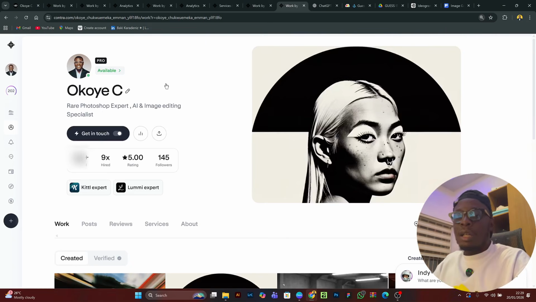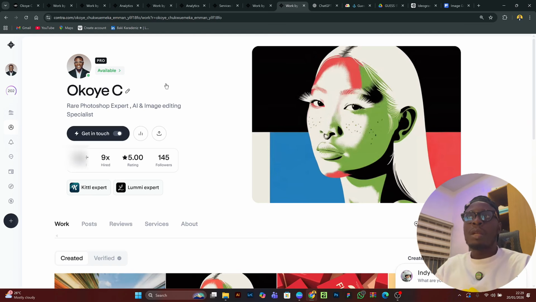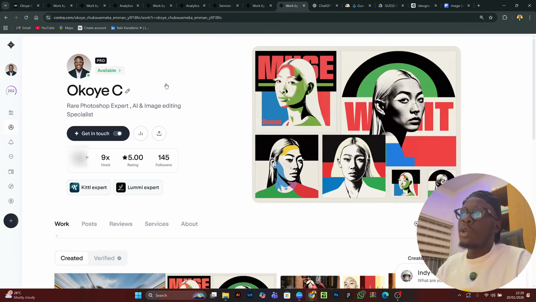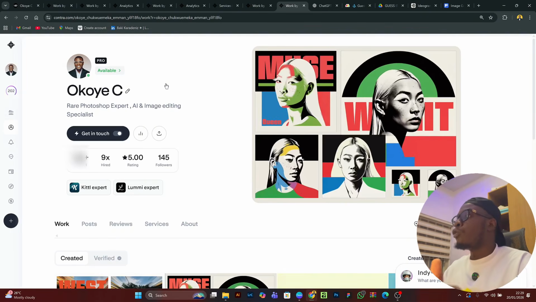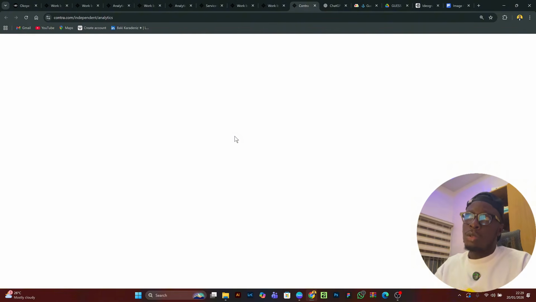So these are the things, follow them step by step if you want to increase your discovery points. When I started on Contra, my profile was not complete, and I struggled to increase my discovery points until I discovered some of these tips that helped me move from less than 50 to currently 202 discovery points.